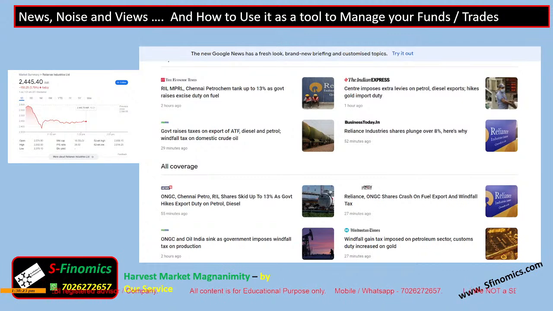So the reason is basically the taxing effect which has come into the picture. So this news has been captured. You can see the times here, but the stock has already fallen. In the live channels, certain channels were giving it a little bit earlier, but in print or online, this information was not available, and these are the times which are being updated.